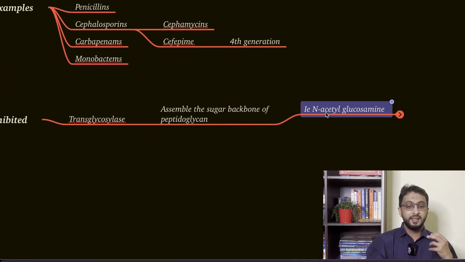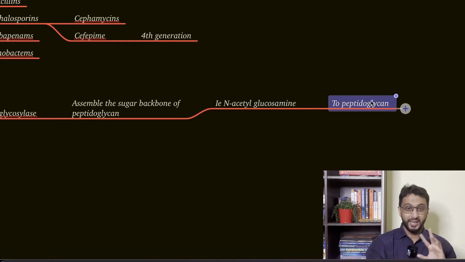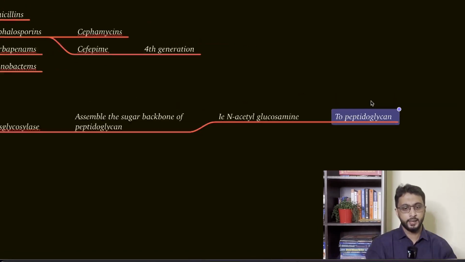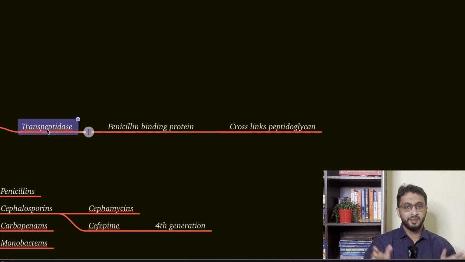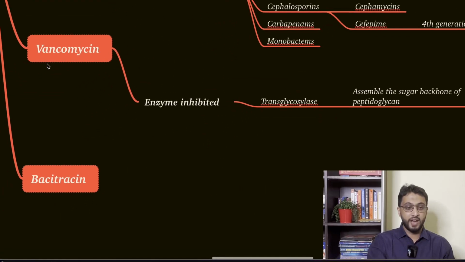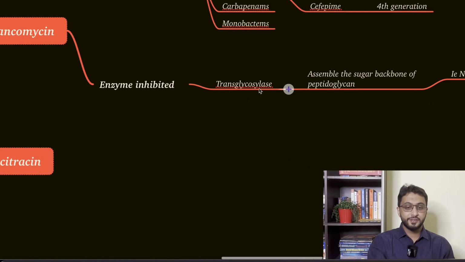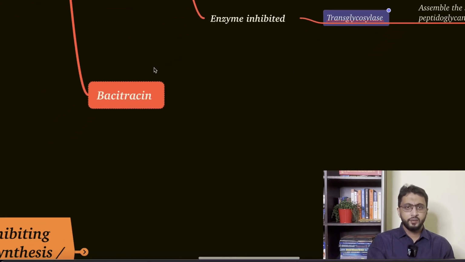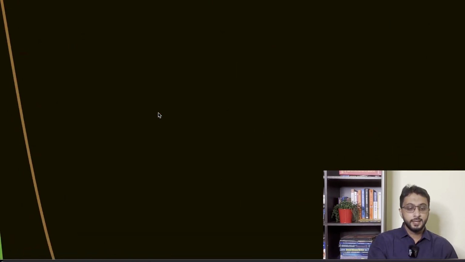So the sugar backbone is N-acetyl glucosamine, and N-acetylmuramic acid is also there. So it connects that, yes, to peptidoglycan. It just connects this sugar into the peptidoglycan. Here, the transpeptidase is connecting the peptidoglycan. So that's the penicillin or beta-lactam in general. And this is vancomycin, which is transglycosylase. Okay, then another drug is bacitracin. We are going to review this in cell membrane also. This is going to act by two mechanisms. One is definitely inhibiting cell wall synthesis.